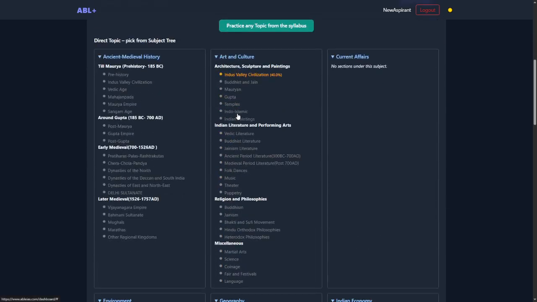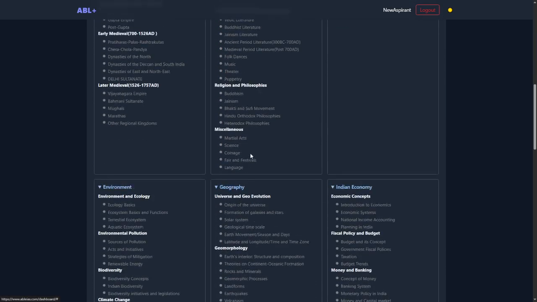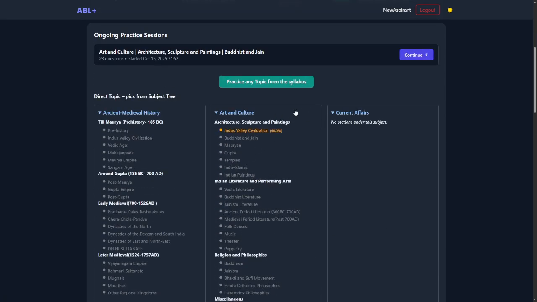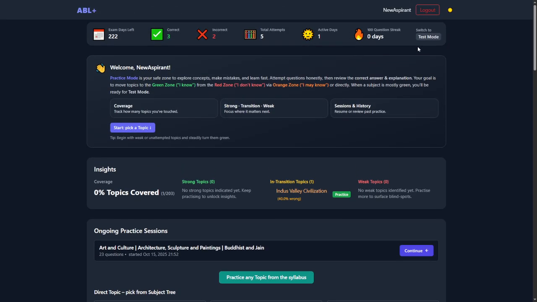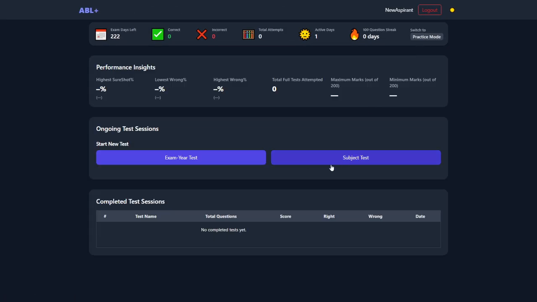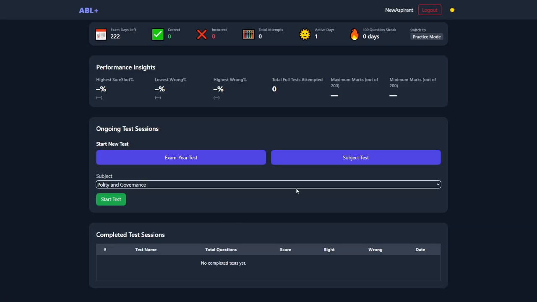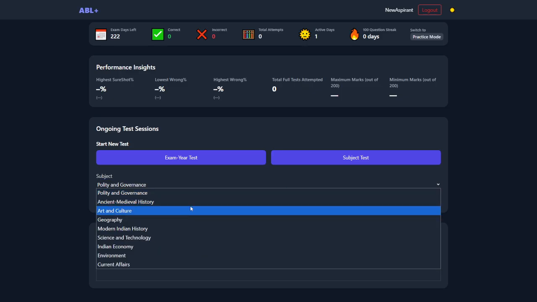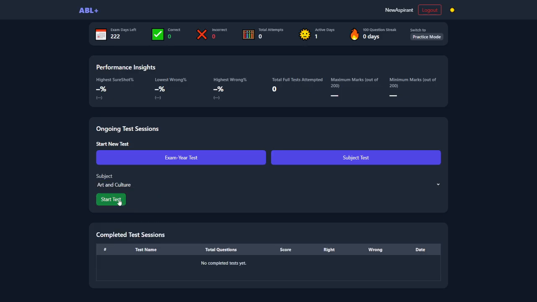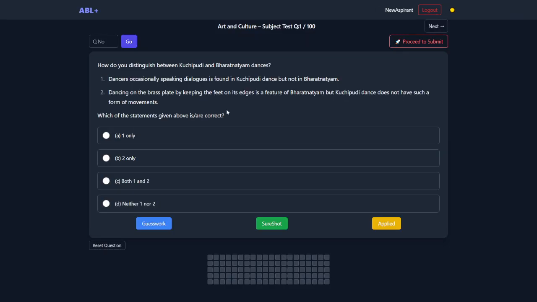Then again, once you have, for example, art and culture mostly green, there will be an option to test the subject from here. For example, you can right now also give a test on art and culture, but you have not colored it whole, so it's not advisable, but you can still do it.